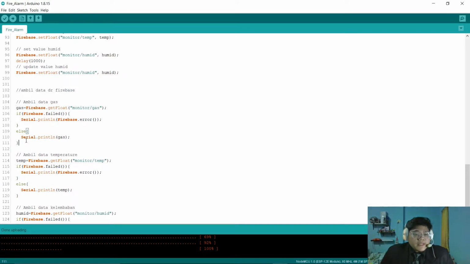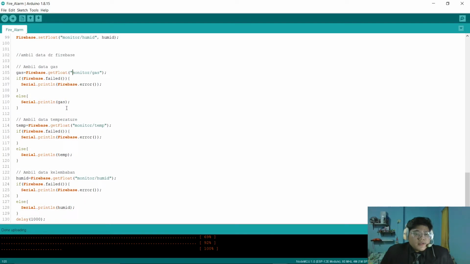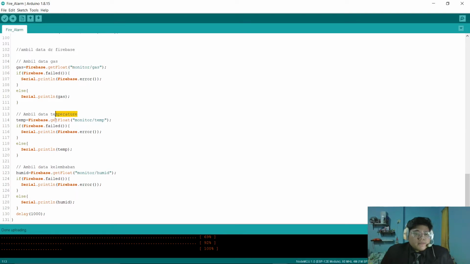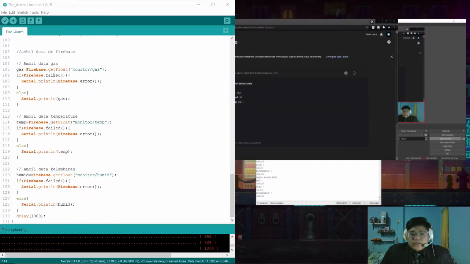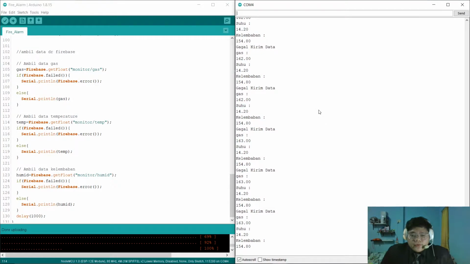This is to get the gas data: gas equals firebase.getFloat monitor/gas. And this is for the temperature, it appears the same. The difference is only in here. This is gas, this is temperature, this is humidity, and this is monitor/gas, monitor/temperature, monitor/humidity. And I already uploaded this, and this is the serial monitor from COM4.